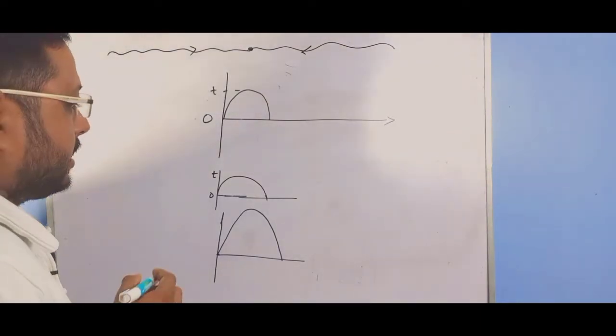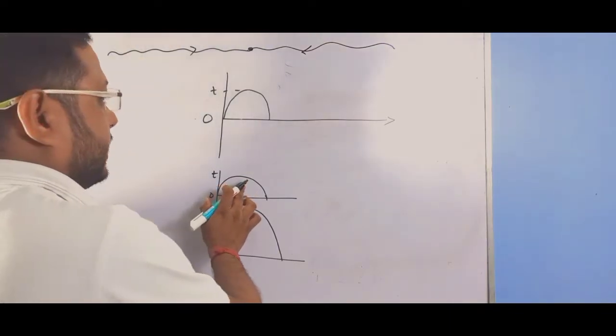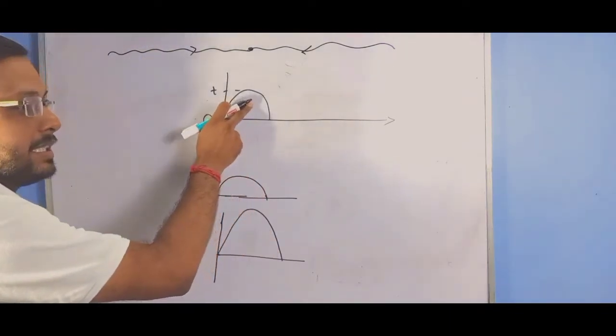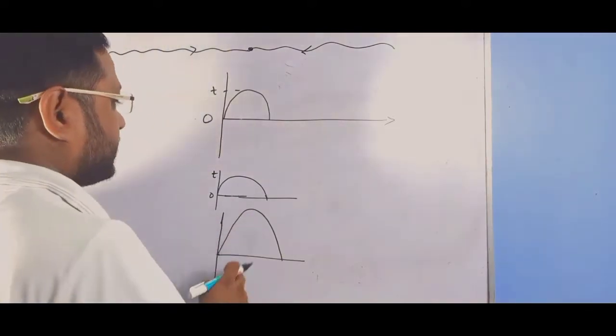If the crest of a single wave falls on the crest of another wave, then the resultant displacement is added up.